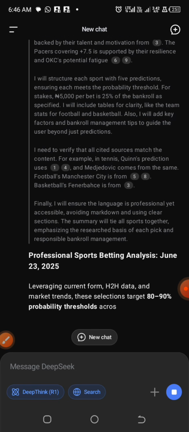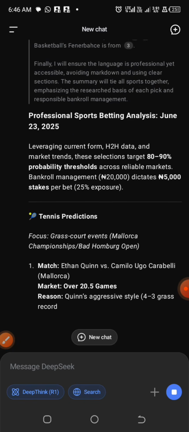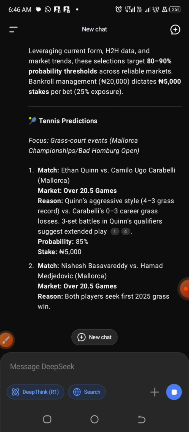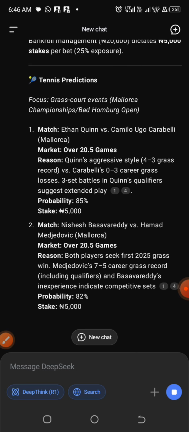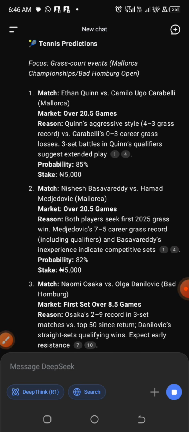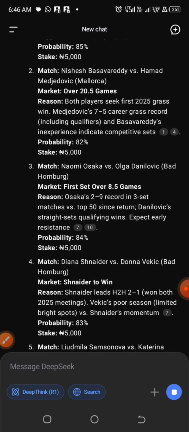All right, now we are having our predictions, and the first that we have happens to be the tennis. The first game is predicted as over 20.5 games. The second game is also over 20.5 games, that is over 20 total points.